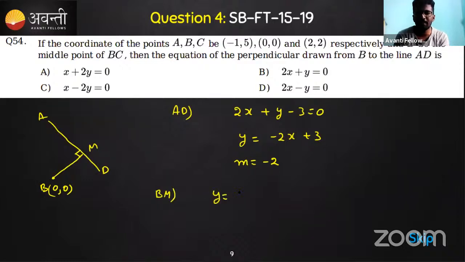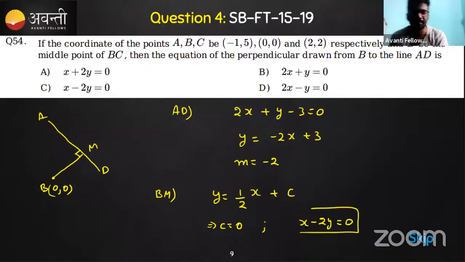M here is the slope, right? So you can take 1 by 2 because the slope is perpendicular here. So 1 by 2 times x, and we have an intercept c. Since it passes through the origin, this c is equal to 0. So from here we can say that x minus 2y is equal to 0. So this is the equation of the line.